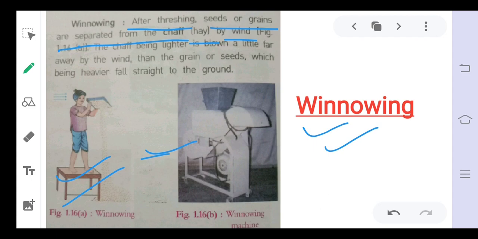Now that we have discussed the different steps that are involved in agricultural practices, first we have done soil preparation, then we have done